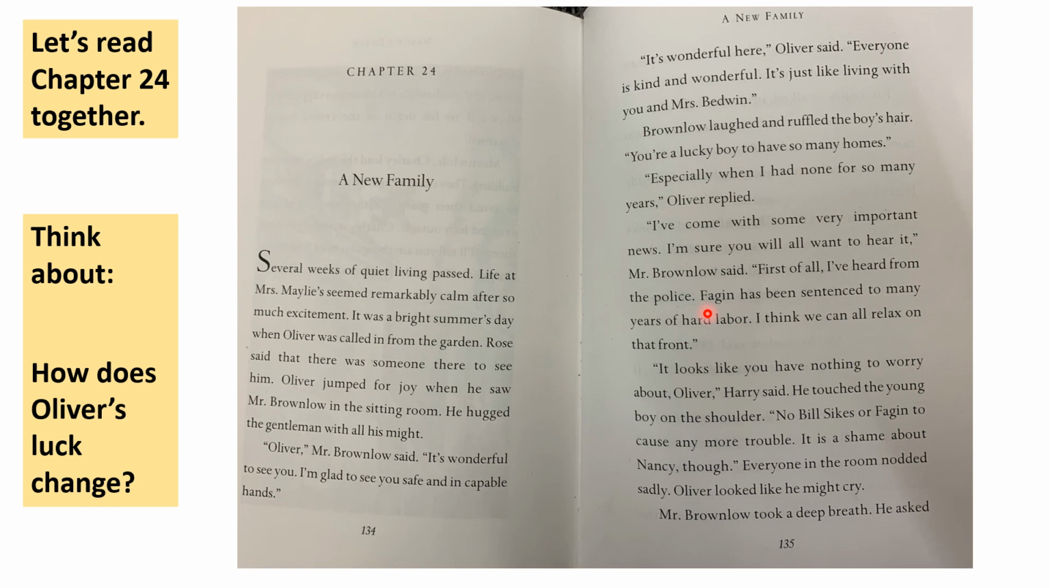And you should be thinking about the fact that Fagin has been caught by the police for all of his criminal activities. Let's carry on.